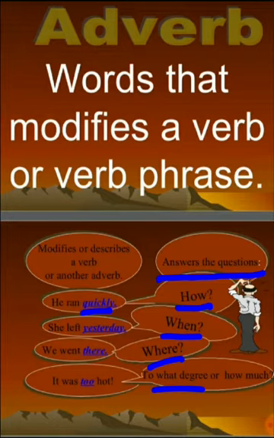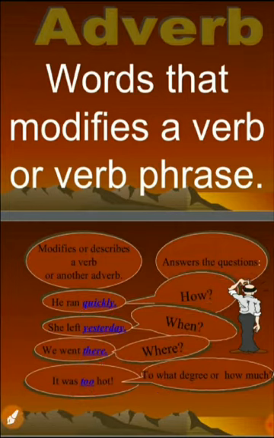And second is when. So it answers the question of when. So when did she leave? She left yesterday. So yesterday, today are words that are adverbs. So next is we went there or we went here. So here, there, etc. are words that are adverbs, and it also tells us the degree. It was too hot. So how much hot? Too hot. That means very hot. So all these words are known as adverbs.